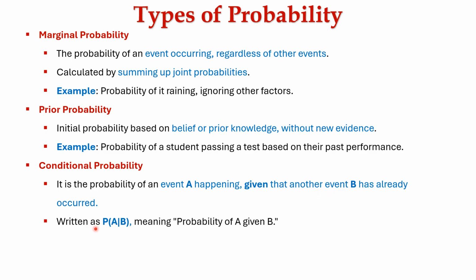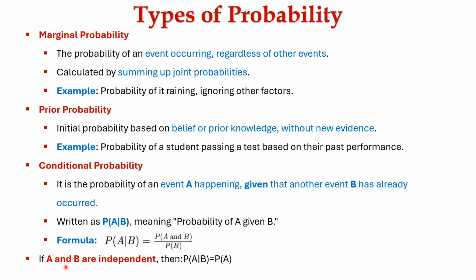It can be written as probability of A given B. The formula for conditional probability is probability of A given B is equal to probability of A and B divided by probability of B. If A and B are independent, then probability of A given B is equal to probability of A, or probability of B given A is equal to probability of B.